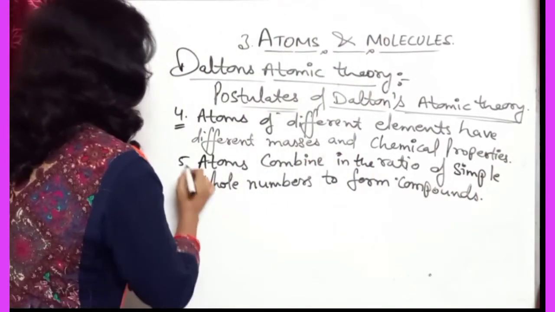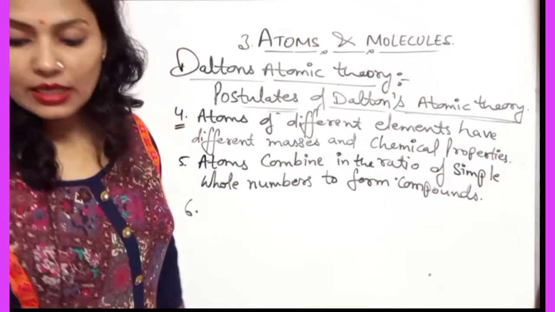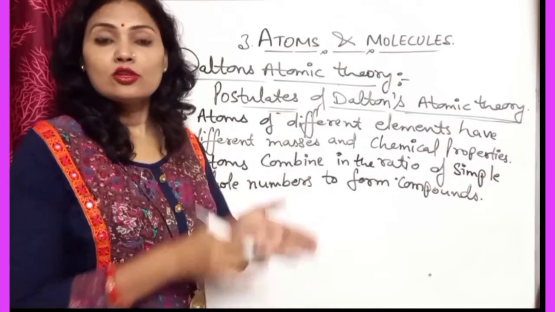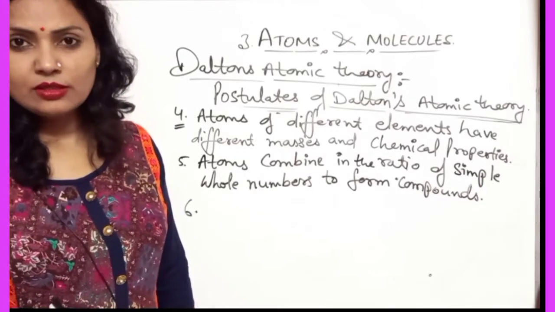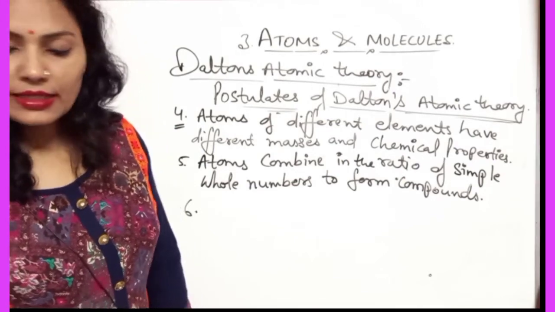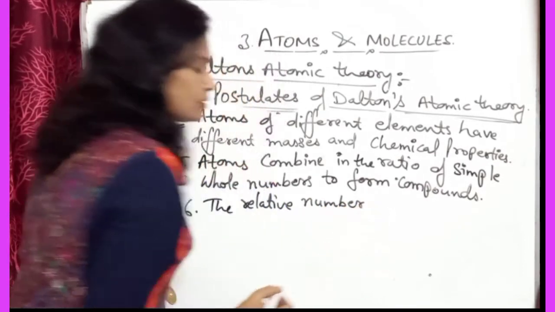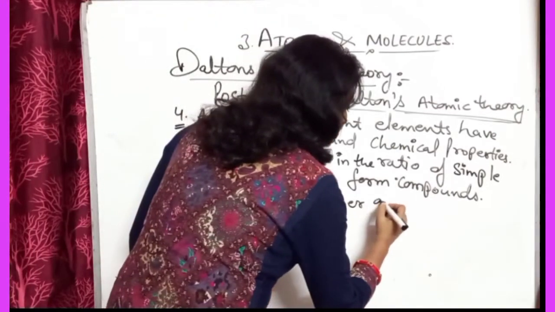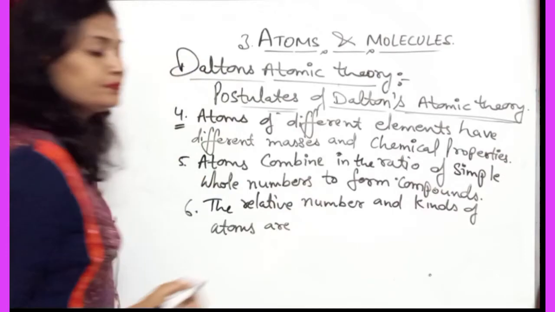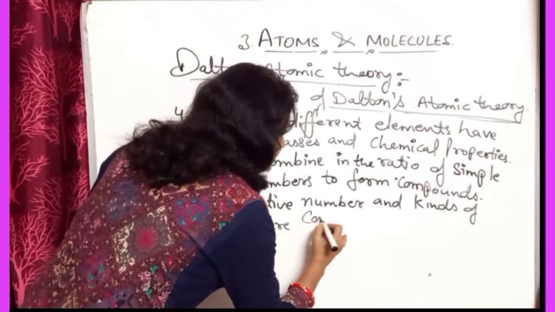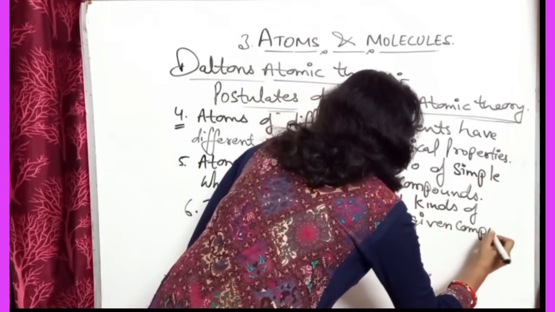The last postulate is that the relative number and kinds of atoms are constant in a given compound. The relative number of atoms will be constant in a given compound, meaning the atoms present have a constant proportion. So you can write: the relative number and kinds of atoms are constant in a given compound.